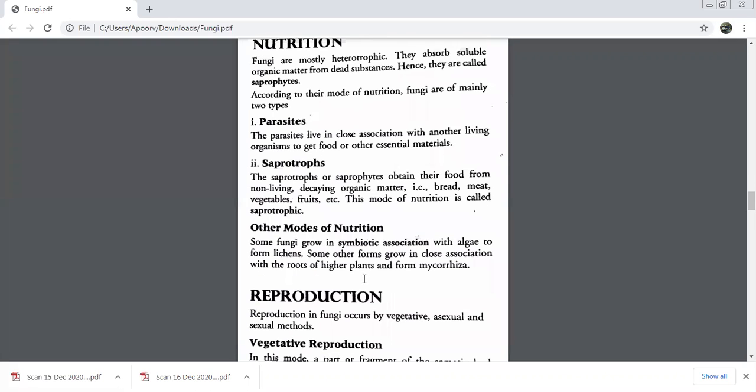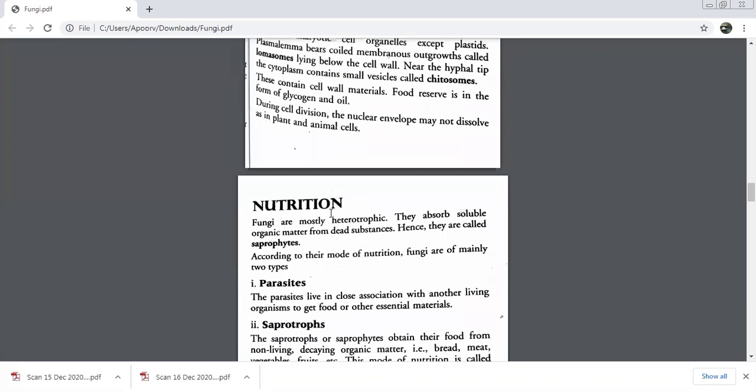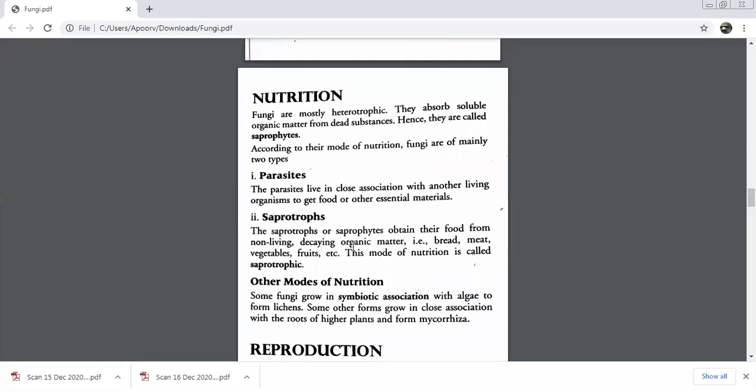Let's move on to nutrition. They are heterotrophic. They absorb soluble organic matter from dead substances. That is why they are known as saprophytes. Mainly the mode of nutrition is the saprophytic mode of nutrition. According to the mode of nutrition, we are going to classify them into two categories, parasites and saprotrophs. Most of them are saprotrophs. They take their food from non-living decaying matter. Okay, this is saprotrophic nutrition.